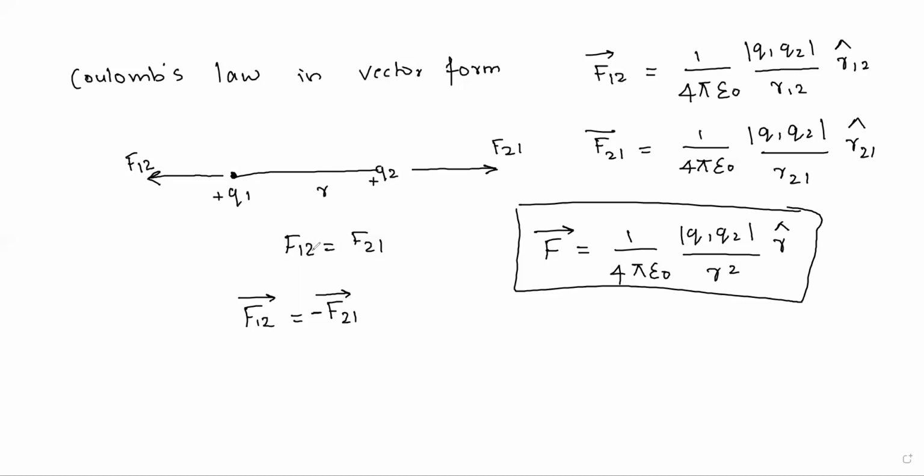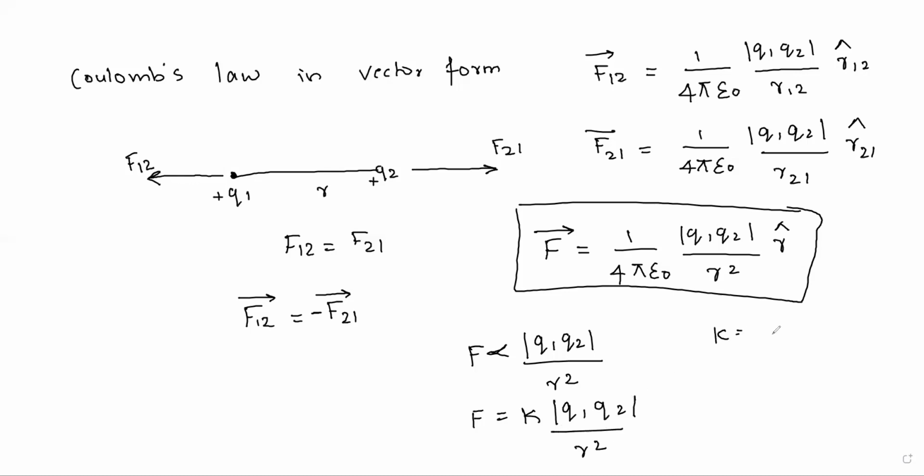And what is the expression for that? In magnitude, the normal Coulomb's law expression is: F is directly proportional to Q1 Q2 and inversely proportional to R square. Then F is equal to K Q1 Q2 by R square, where K is the proportionality constant.